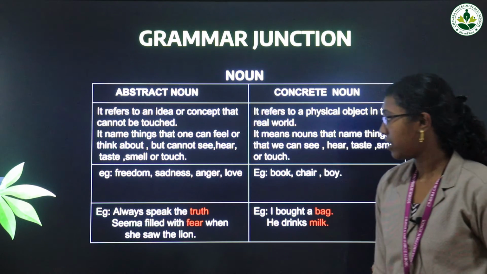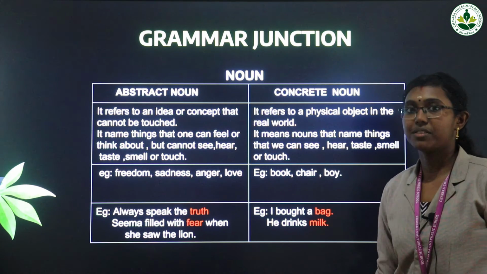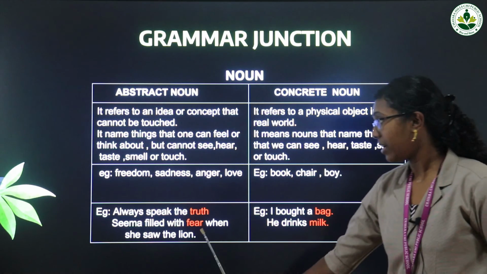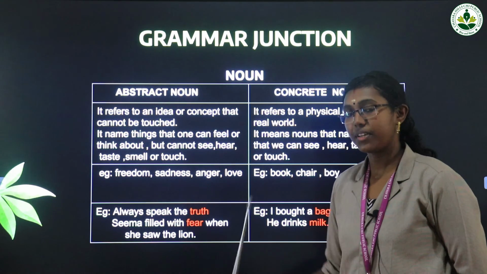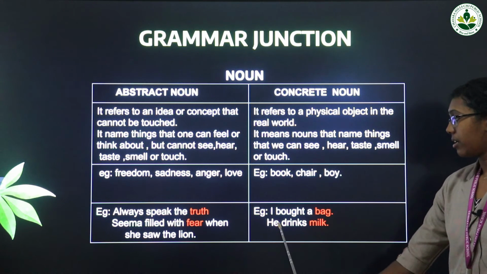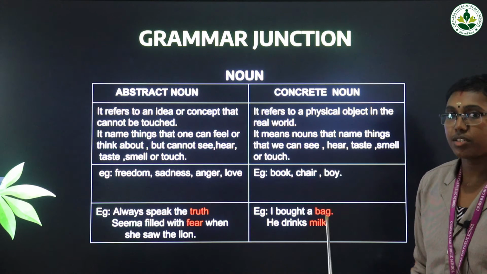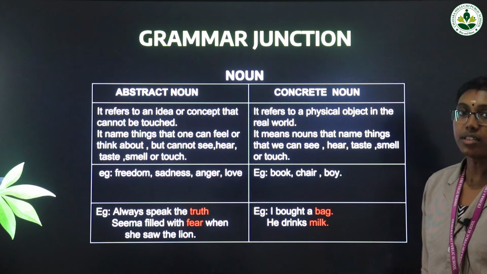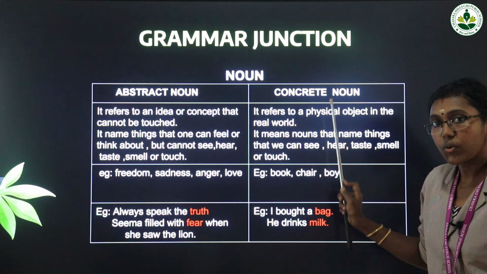Seema filled with fear when she saw the lion. So when she saw a lion, she was feeling very afraid. She was afraid of the lion. So that fear, that feeling, we can't take or touch. But here, I bought a bag, or he drinks milk. Bag, pen, everything we can touch. Those nouns are concrete nouns. Okay, that is the difference between abstract noun and concrete noun.